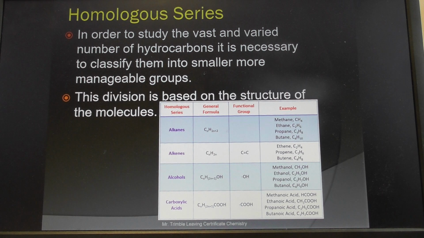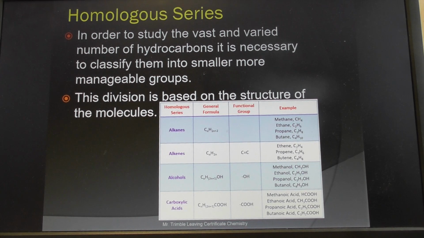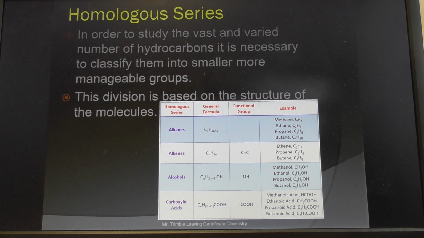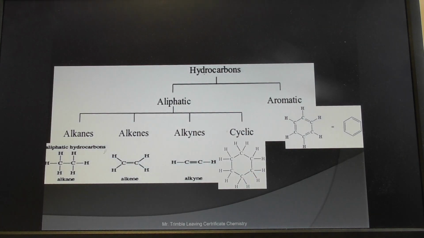It's a very simple way of naming compounds, and the same type of principle is used in biology, where different molecules or different families of animals are grouped together. Like, you know, you have arthropods or crustaceans, so they're families, if you like. Well, in organic chemistry it's the same thing, and there's a lot less in organic chemistry than there is in the living world, if you like.